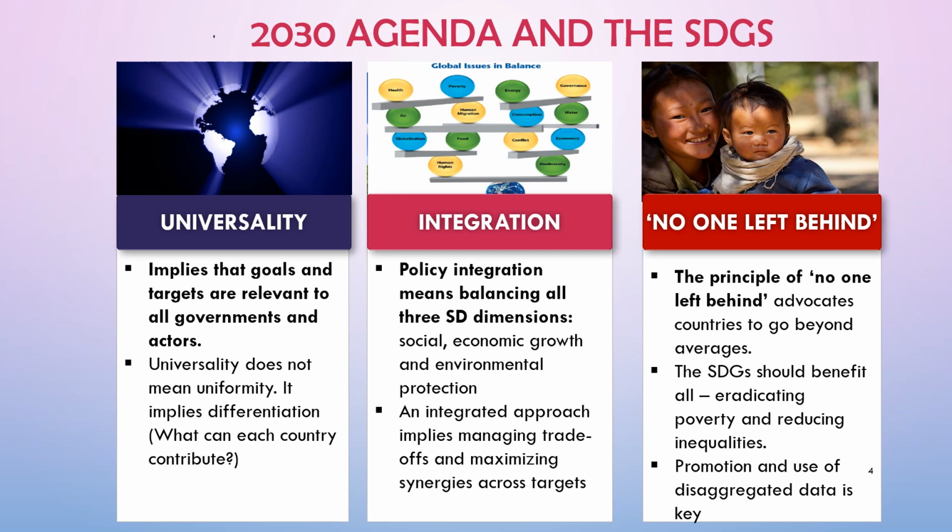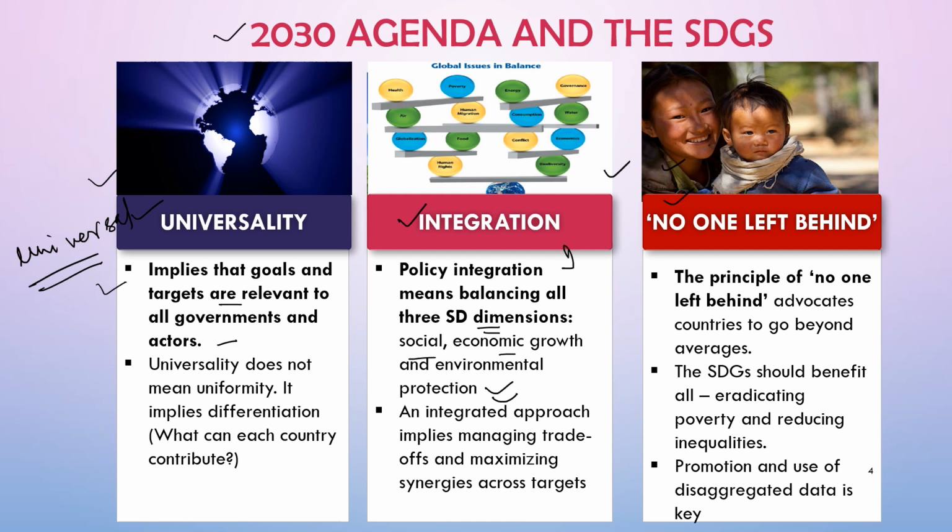Now, what is the 2030 Agenda and the SDGs? What are the three principal factors included in the 2030 Agenda? Universality implies that goals and targets are relevant to all governments and actors, that it is a universal goal which has to be achieved by all. Integration. Policy integration means balancing all three dimensions. That is, this is an integrated goal. It will be covering social, economic and environmental protection factors.